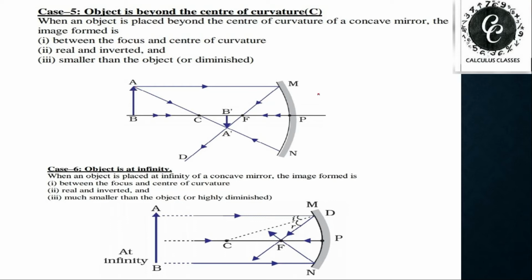The light ray which is coming parallel to principal axis, after reflection, will pass through the focus, and the light ray which is coming through the center of curvature will reflect along the same path. Hope you are understanding.